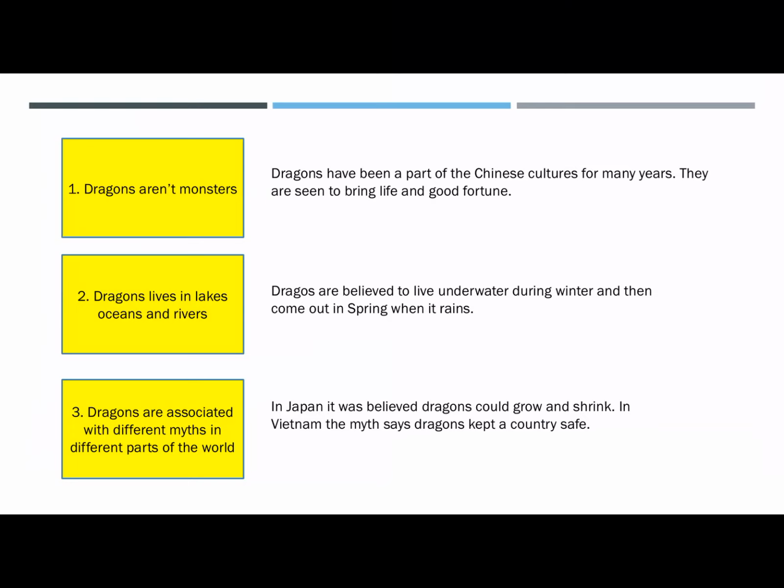So I've extended upon that idea that dragons are associated with different myths in different parts of the world and given 2 examples. Hopefully that gives everybody a clear idea of how to extend upon your notes when you are adding your information into your information report. Again, if you have any questions, please